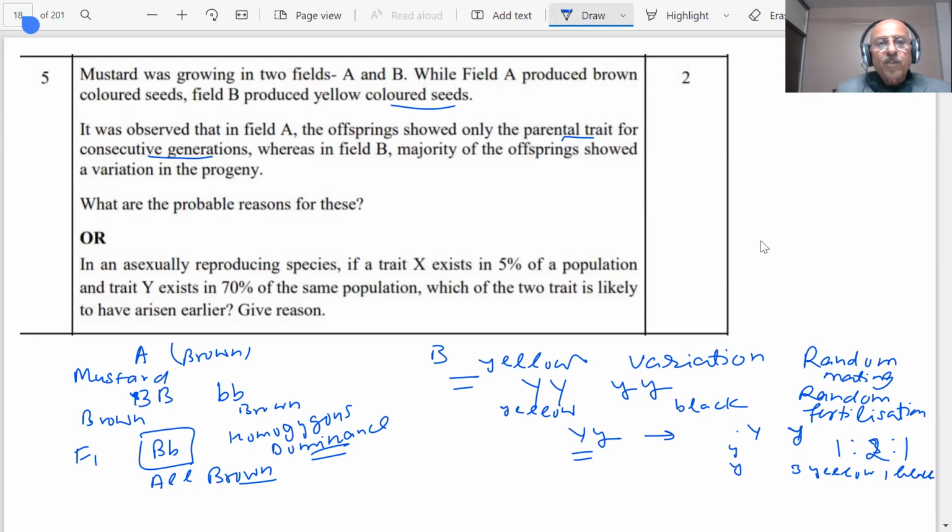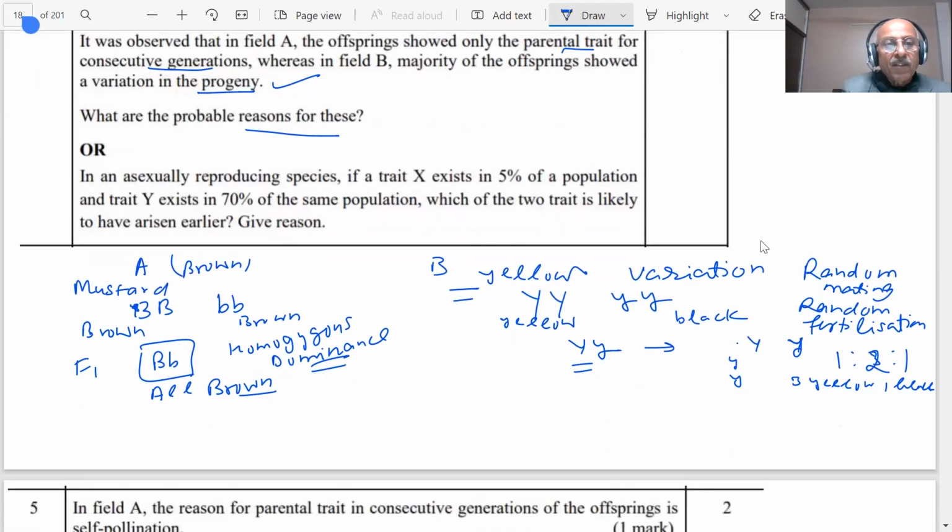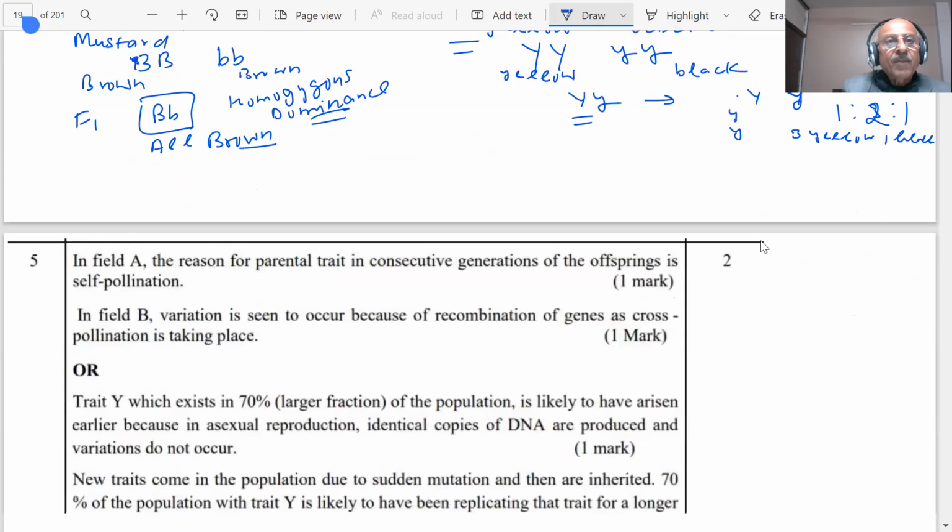So here in one case, you are having homozygous dominance or homozygous recessive, and dominant trait is observed everywhere. But when there is no random mating, no random fertilization, what will happen in the case of heterozygous dominance? When heterozygous dominance is there, you will get variation in the progeny. So what are the probable reasons which we have given already? Let us see the answer which has been given by the CBSE.